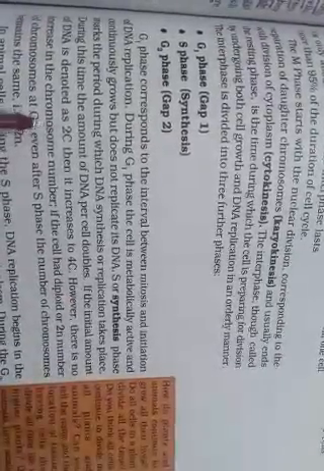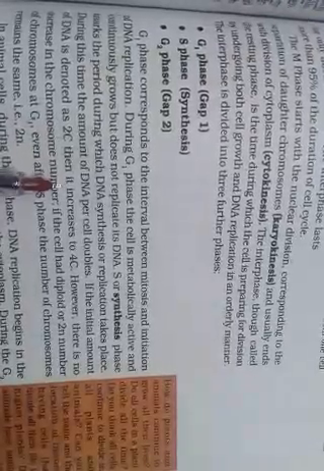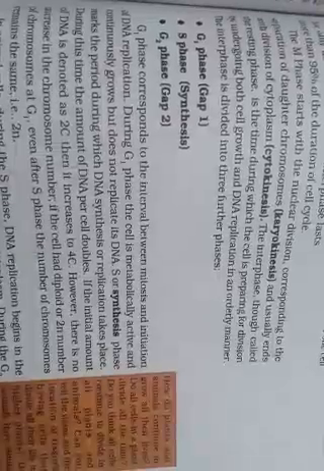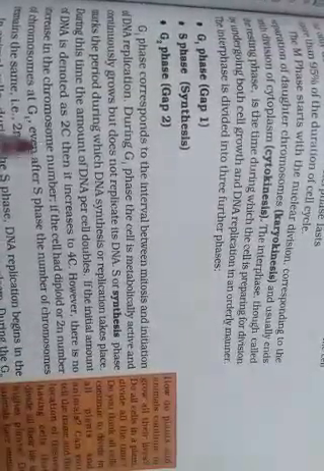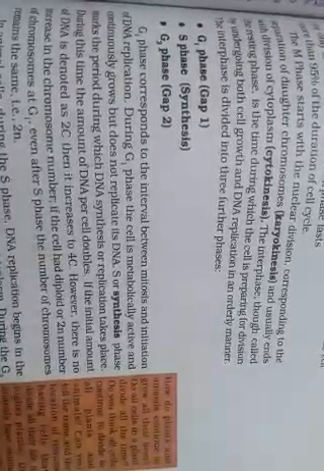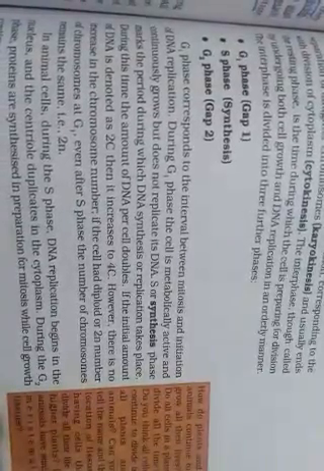Okay, so the initial amount of DNA, as it is denoted, is the complement 2C. 2C means 2C complement, that is, of a diploid organism. It increases to 4C, but the ploidy remains the same. So there is no increase in chromosome number. If the cell is 2n, it will remain 2n, but the content of the DNA gets doubled.